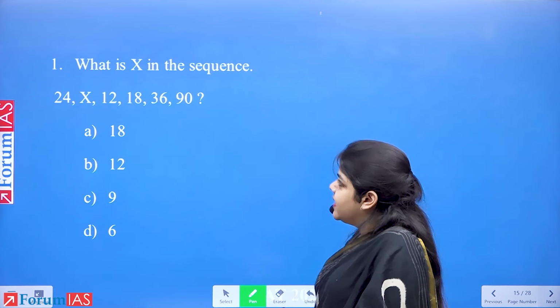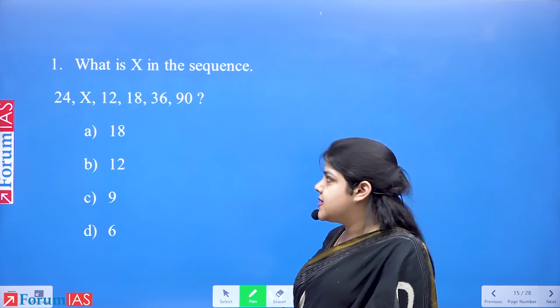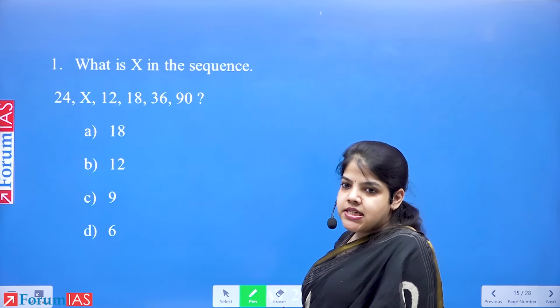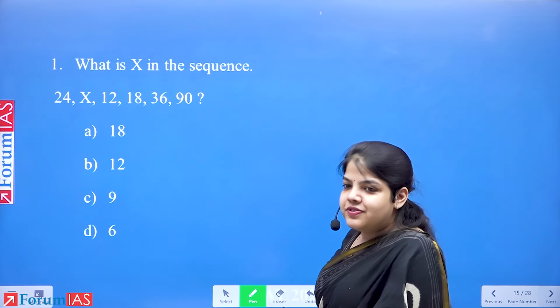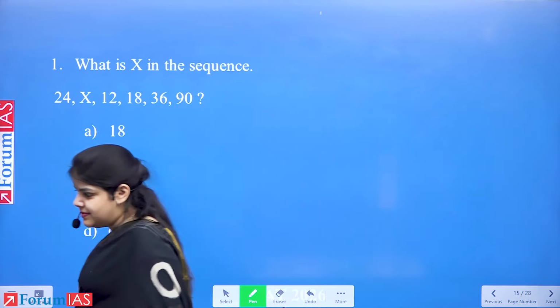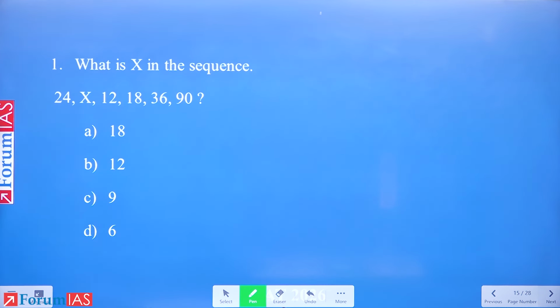What is x in the sequence? 24, x, 12, 18, 36, 90. Okay, we'll first solve. Let everyone solve. A, B, C, D.